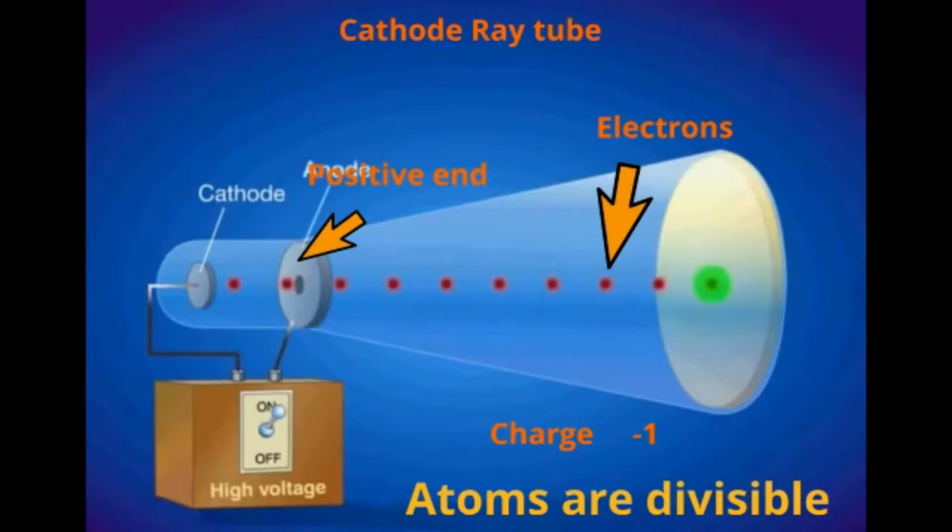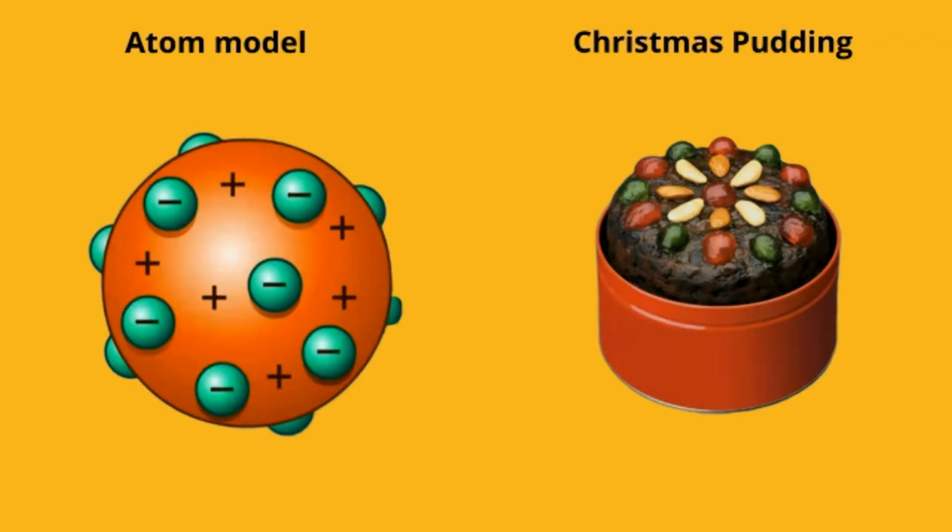This meant that scientists believed an atom was divisible and made up of electrons and protons. What they didn't know at that time was how these electrons and protons were arranged within an atom. J.J. Thomson was the first to put forward a model to explain the structure of an atom. In his model, Thomson compared an atom to a Christmas pudding.